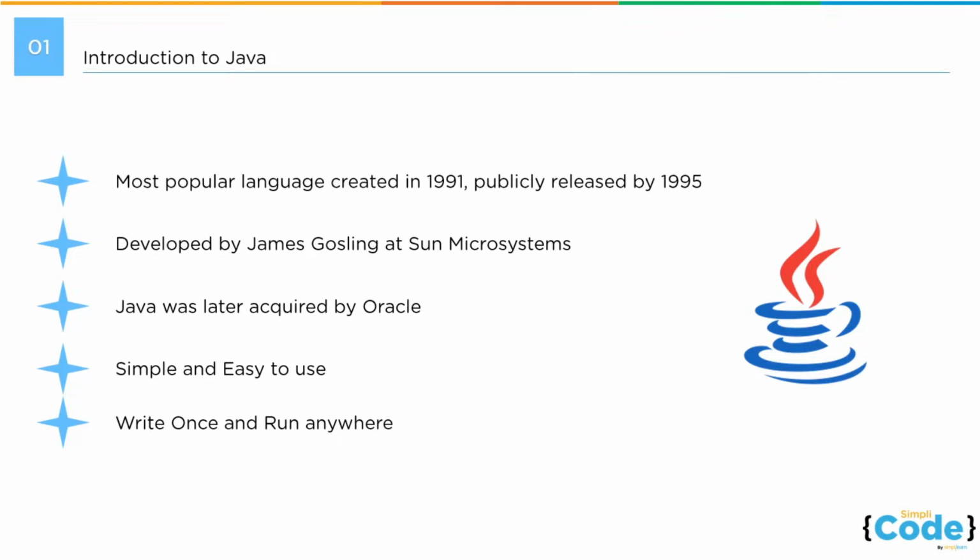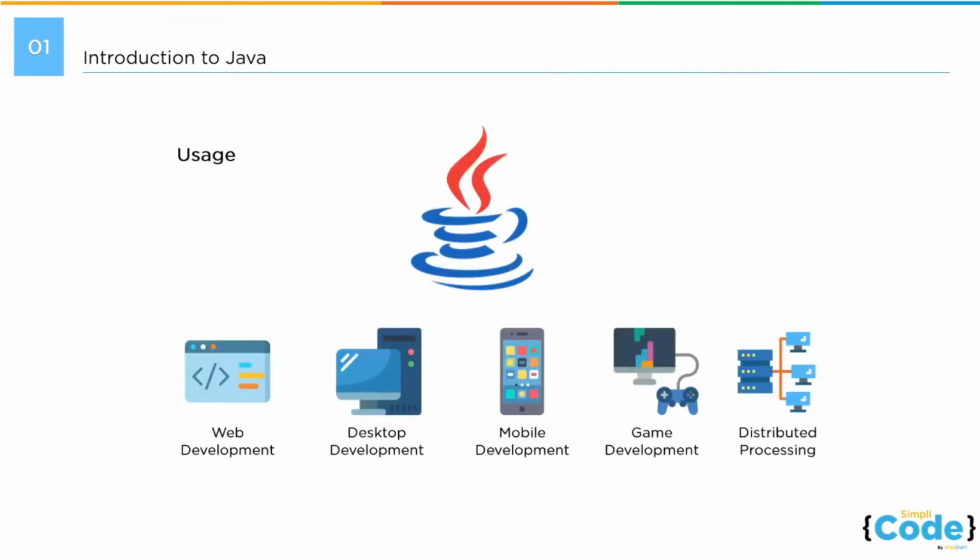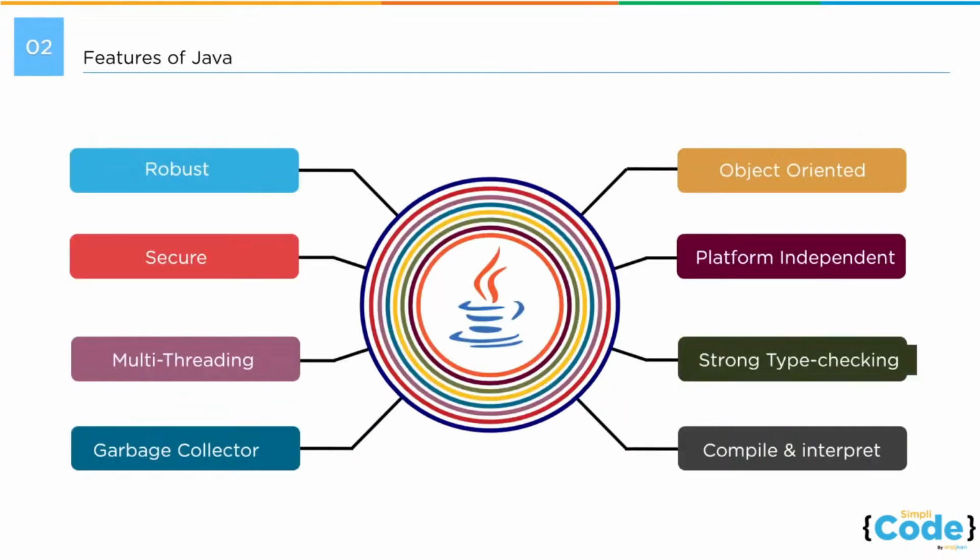Java is very simple and easy to use, and we will look at different aspects of how it is easy and simple to use. It's a write once, run anywhere type of programming language. Again, we will look at details into this particular concept as well. And when we talk about the usage of Java, you can use it to build web applications, mobile applications, desktop applications, even command line applications. And at the same time, you can also use it to build complex applications like gaming applications, building microservices, or building distributed computing, etc.